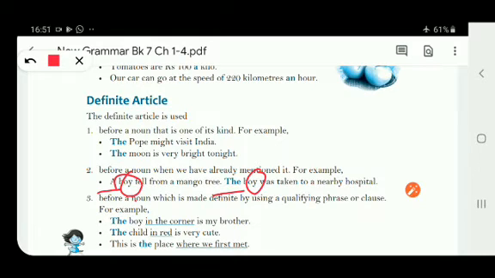So what have you understood, children, from here? The first time we can use the indefinite article, and when the same noun is repeated again, we are talking about the same noun again. The next time we use the definite article for it.